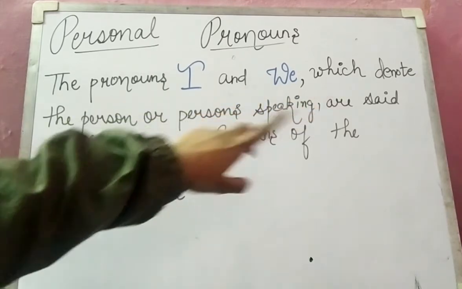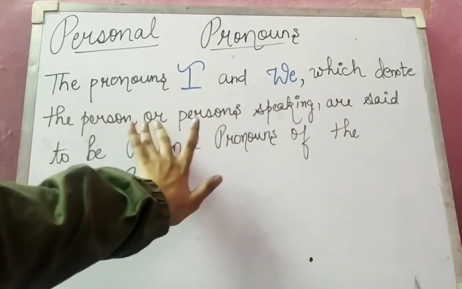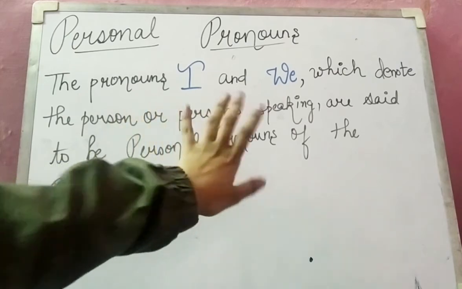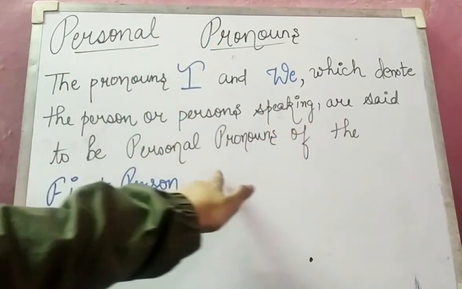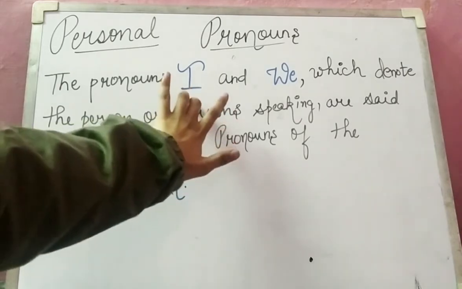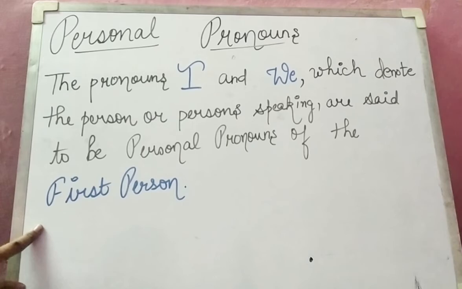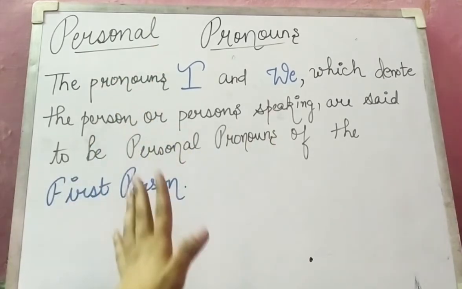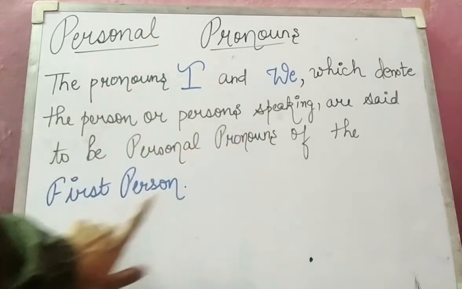The pronouns I and we, which denote the person or persons speaking, are said to be personal pronouns of the first person. Means the one who is speaking, that is the first person. You should mainly know this: I and we will be included in the first person. Okay, you should remember this. I and we, first person.